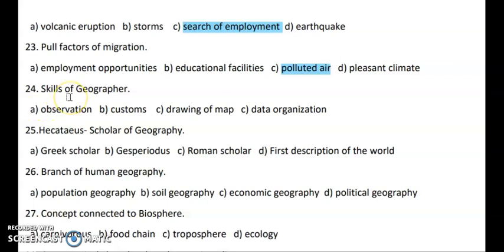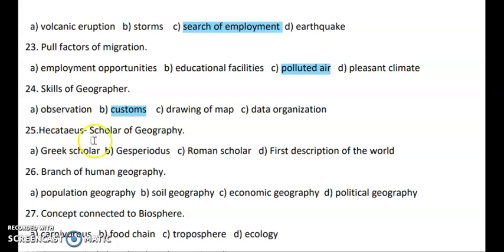Next question, skills of geographer. Now what are the skills of geographers? Observation, custom, drawing of map and data organization. Okay. So observation is very much needed in the case of the skill of geographer. Drawing a map is also necessary, you should know how to do it. If you have collected data, then organizing it is also your job. So custom is not the skill. So because of that it's the odd man out, it's the incorrect factor and so that's the answer.